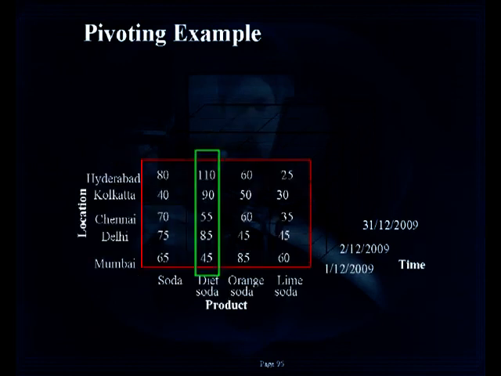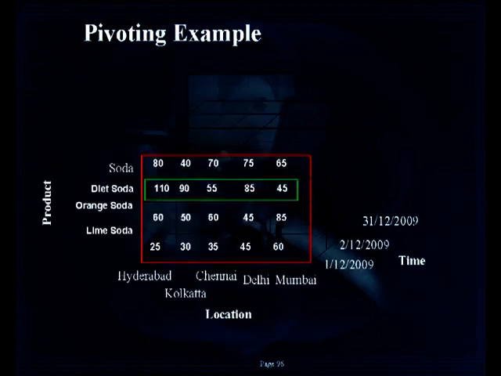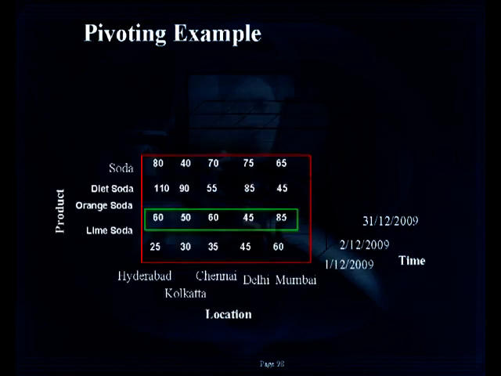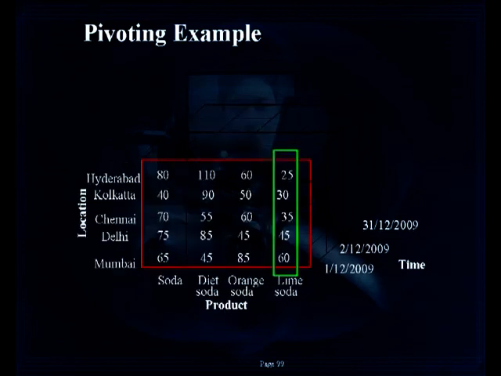Then similarly, second column becomes second row. Third column now will become third row. Fourth column becomes fourth row. So this is called pivoting. So here I explained with only a 2-dimensional matrix, now we have to analyze and think.